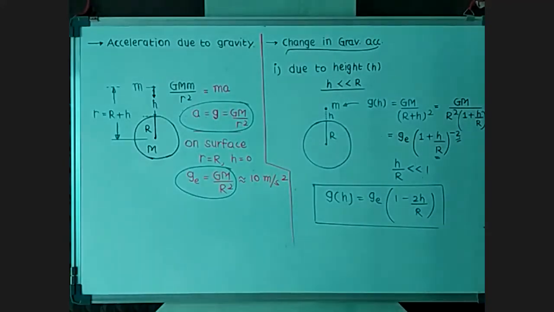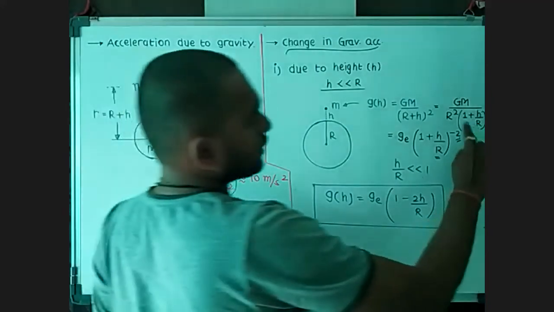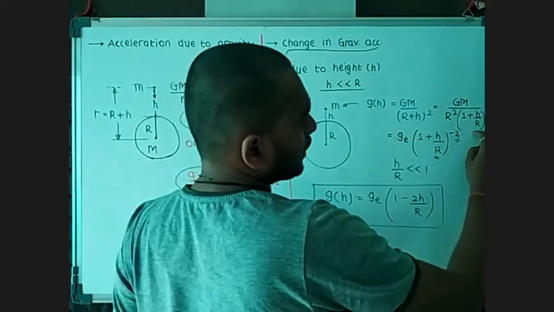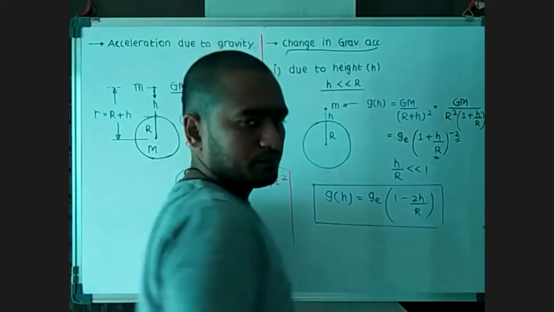Sir, in this first equation, is that square on 1 plus h upon r? Yes, so 1 plus h over r whole square. Okay.